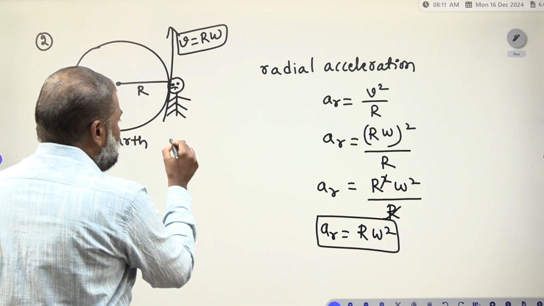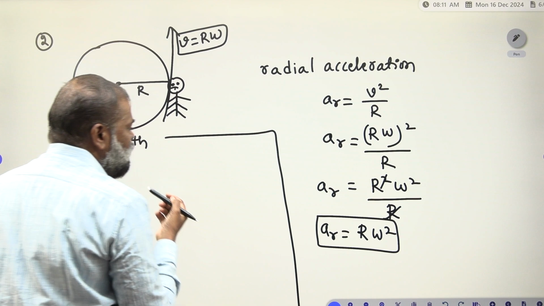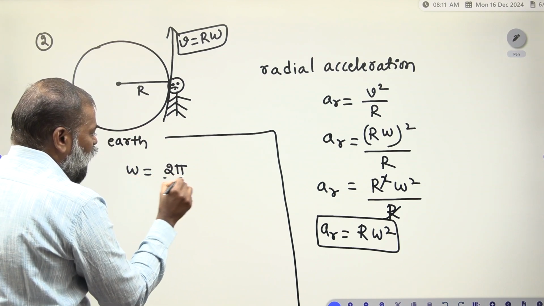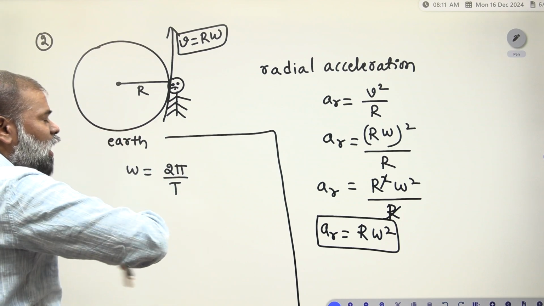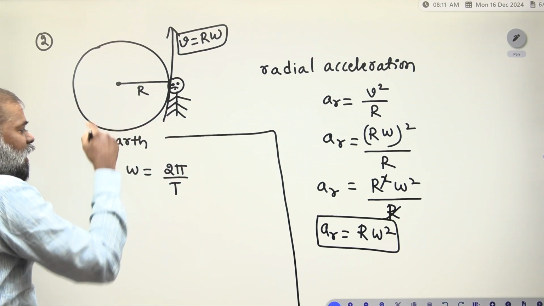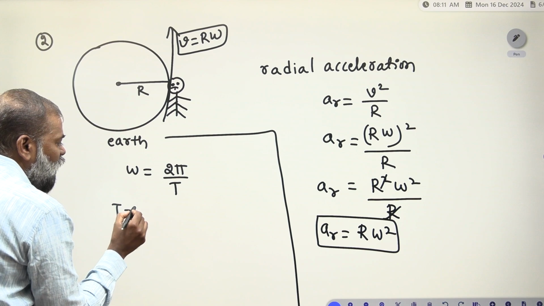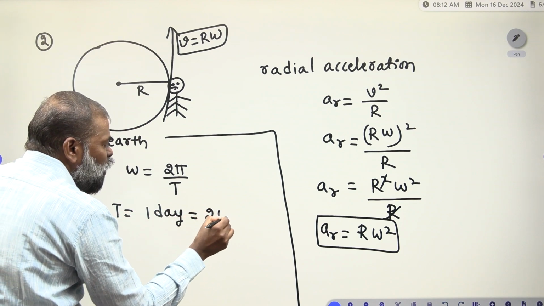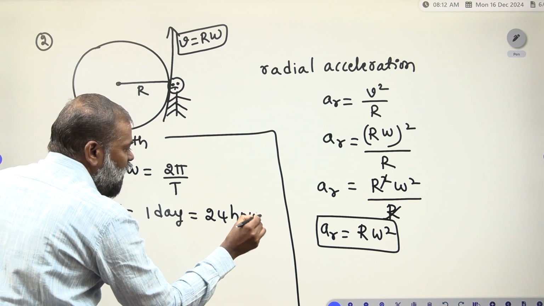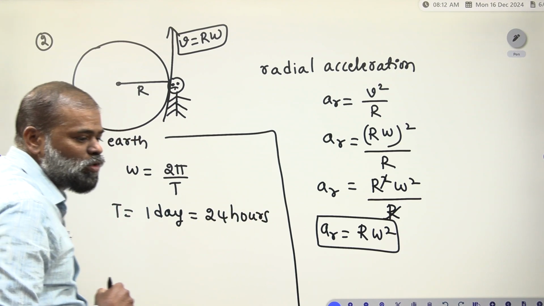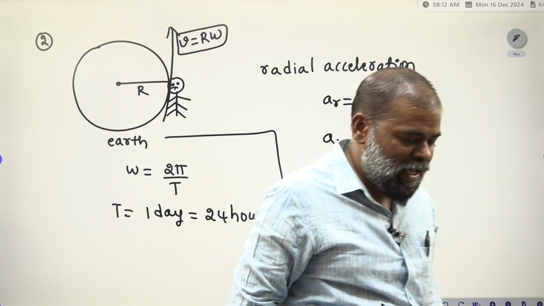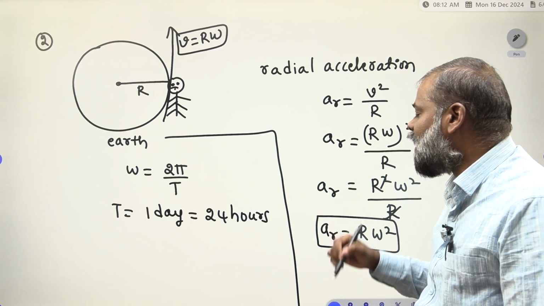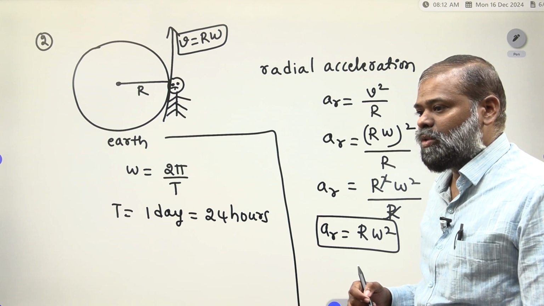Now you know what omega is. Omega is the angular frequency. Omega is equal to 2 pi by T. But for the earth to rotate around its own axis, how much time will it take? It is 1 day. 1 day is equal to 24 hours. So you have to consider 24 hours.